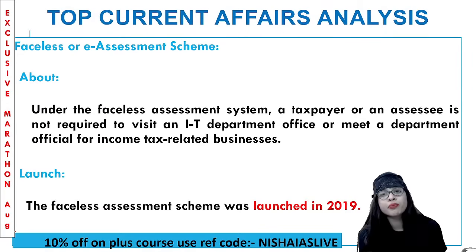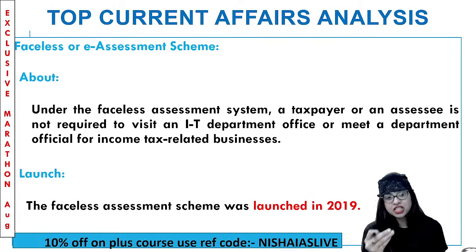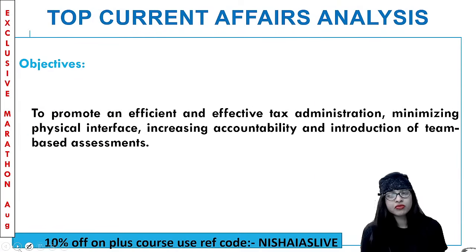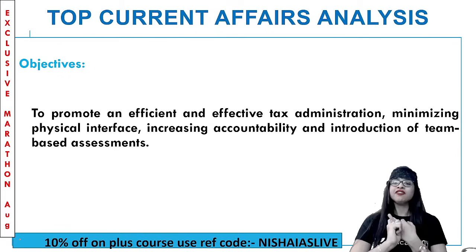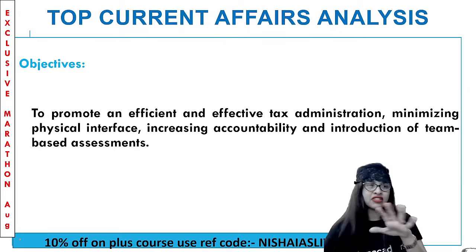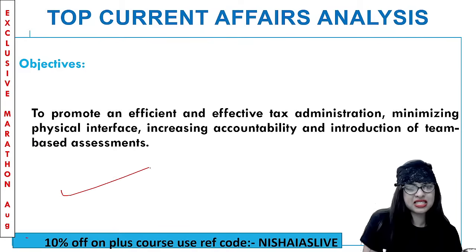You do not even know to whom you're paying. You know you're paying to the government, but do not know the person or the source in which you're doing it. So no corruption, no bribing or anything is happening. Things become more transparent. And it was launched in the year 2019, this particular faceless assessment scheme. And what is the objective? As we all know, to promote an efficient and effective tax administration, minimizing physical interference, increasing accountability, and reduction of team-based assessment. Simple as that.